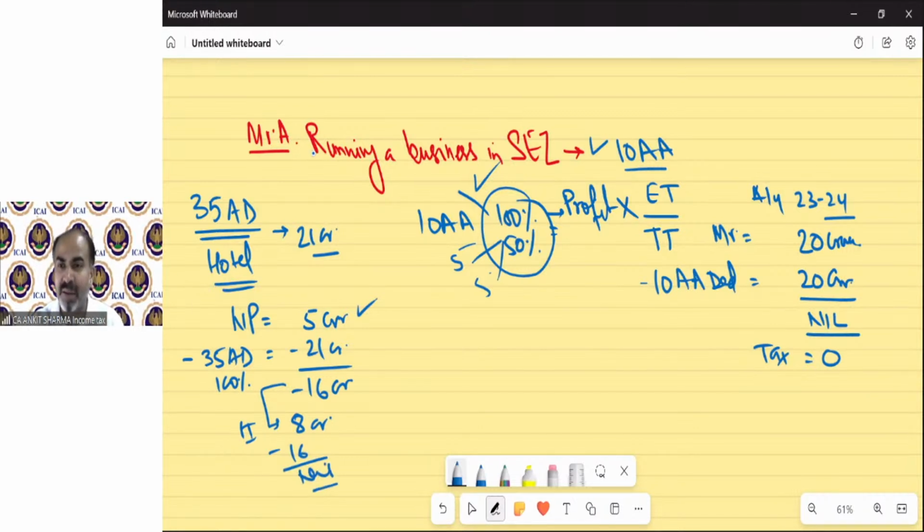So you can see in example 1, in this 10AA, and example 2, in 35AD, that the business was able to pay tax because it was in a running condition. But they are not going to pay any taxes for certain years due to the tax benefit or tax advantages. So it will affect the economy in a reverse way. Government provides this tax benefit for the benefit of industries, for the benefit of business, etc. But in a regressive way, it technically affects the government tax structure